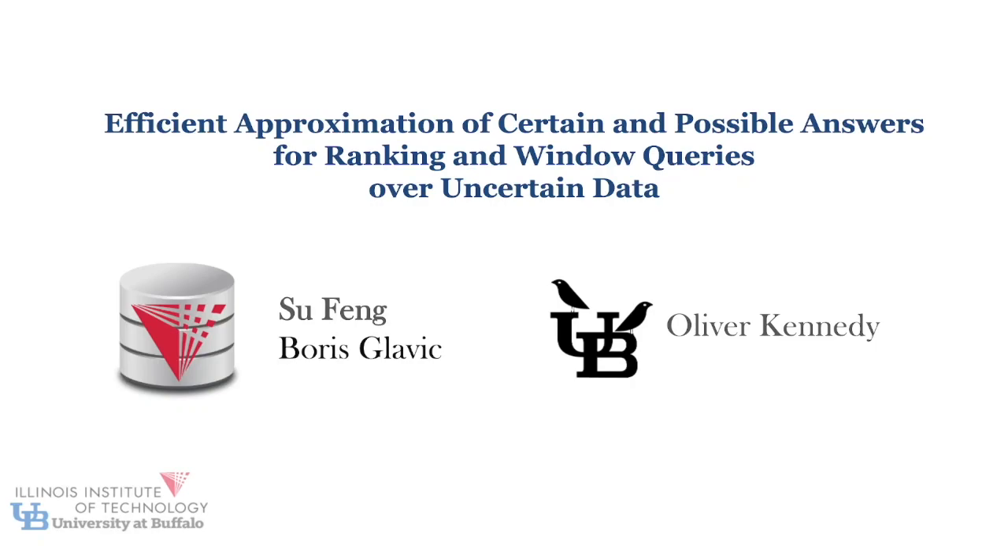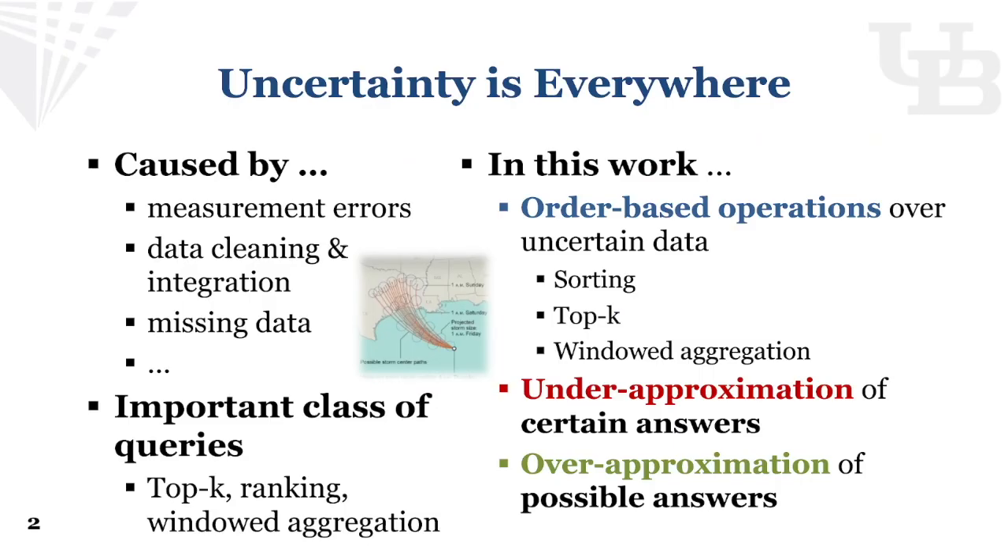The topic for the paper is efficient approximation of certain and possible answers for ranking and window queries over uncertain data. Uncertainty is everywhere. Uncertain data can be caused by measurement errors, data cleaning processes, and missing data in the source. For example, predictions on the future position and size of a storm are uncertain.